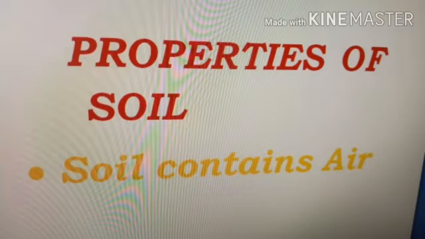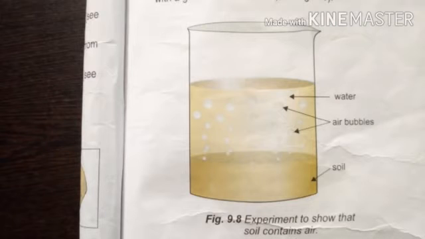Take some dry garden soil in a beaker. Add water to the beaker and stir the soil and water mixture with a spoon or a glass rod for a while. See this figure. Now what do you observe? You see bubbles coming out of the soil.